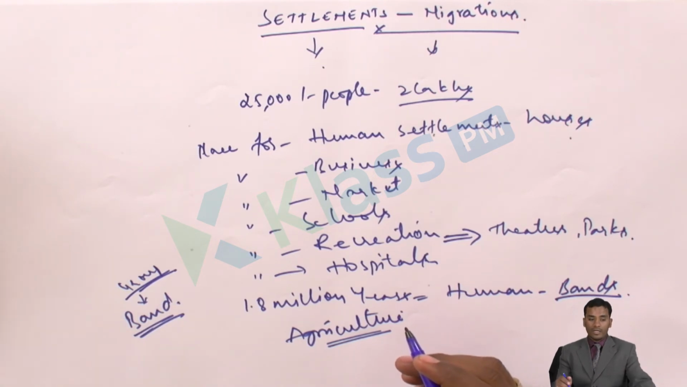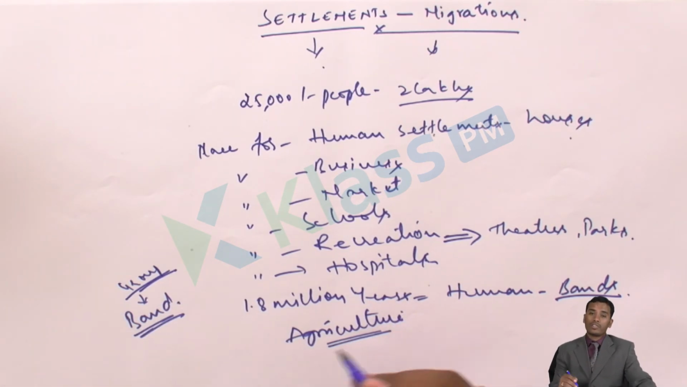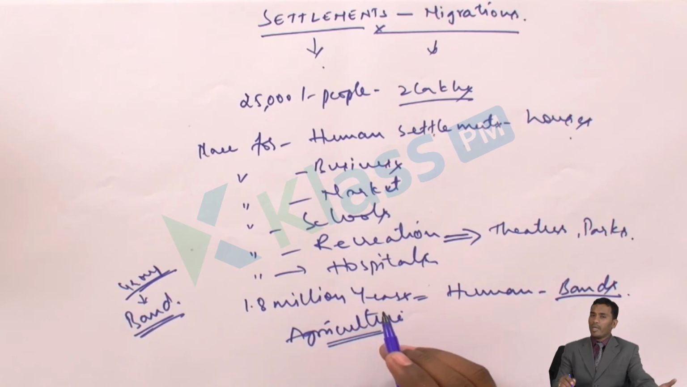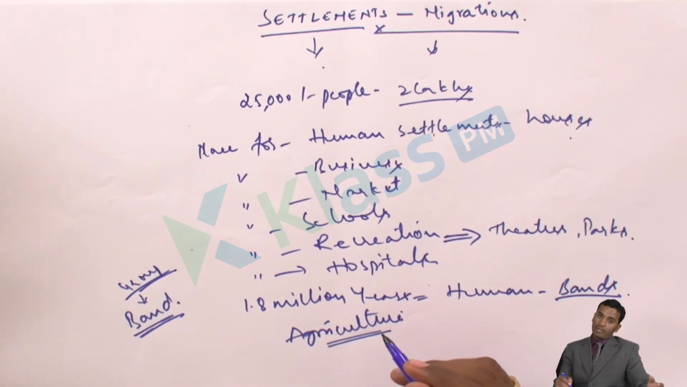So the first one is site, and the second one is situation. That means what type of situation makes us settle in that particular area. Maybe employment, maybe education, maybe poverty, or maybe other factors. And the other thing is the history of the place.